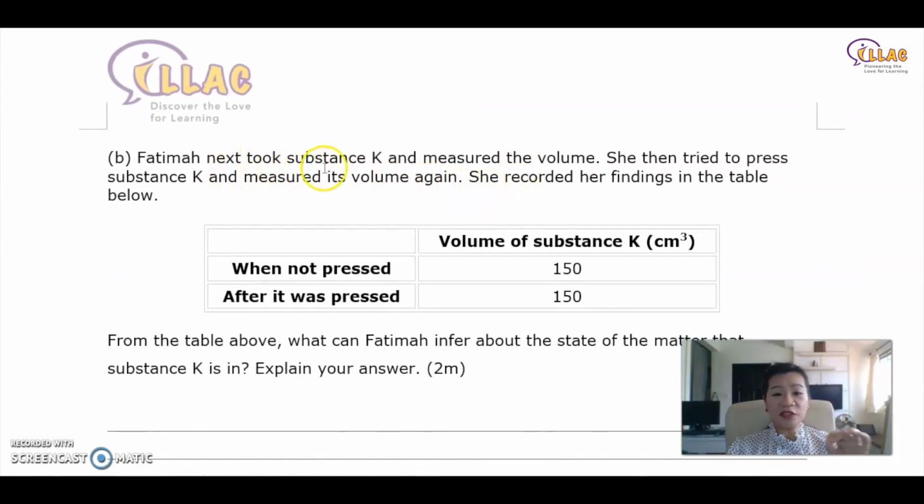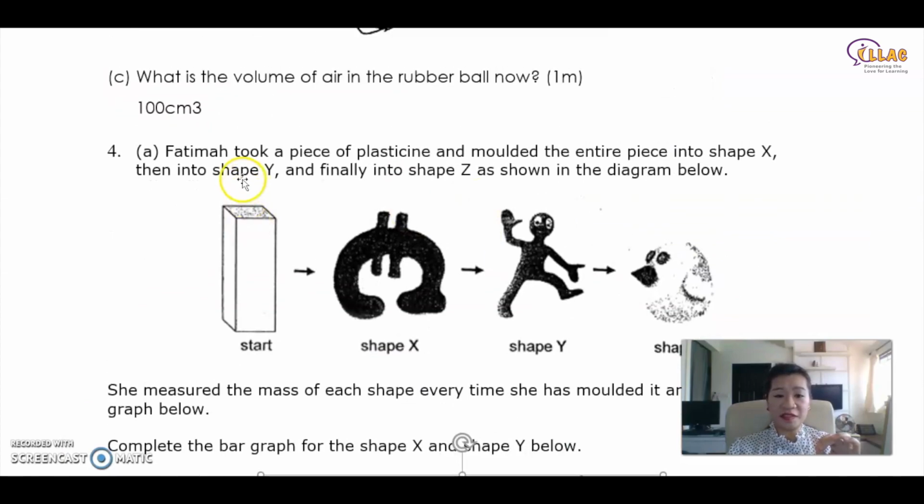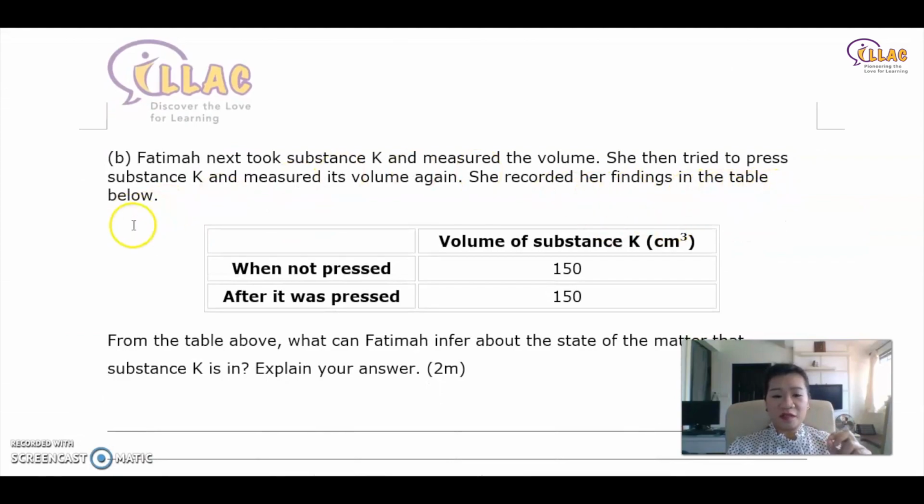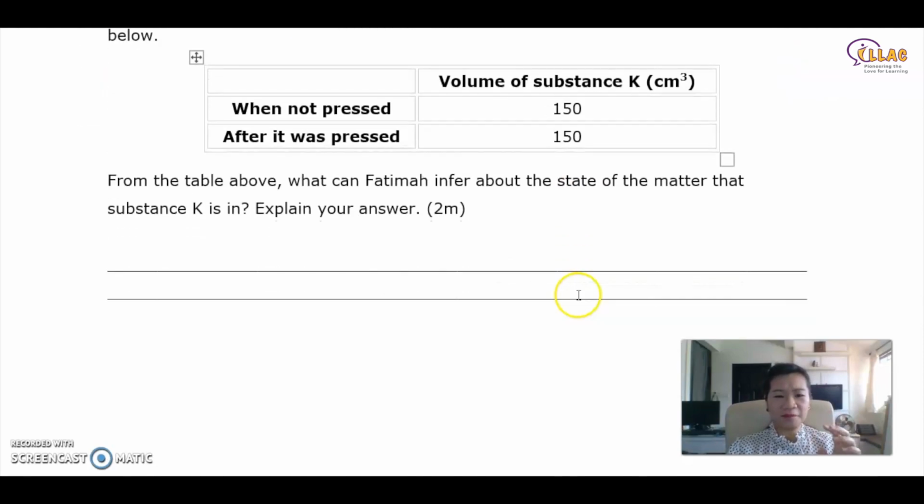So Fatima next took substance K and measured the volume. Then she tried to press substance K and measured its volume again. So what is substance K? Substance K is this one, correct? This is the plasticine that she was playing with. She recorded her findings in the table below. When not pressed, the volume is 150. After it was pressed, it's still 150. What did I tell you? Solids don't change in volume or mass.